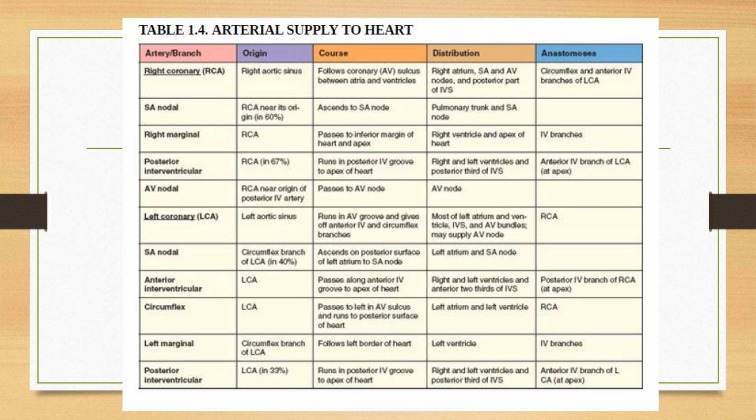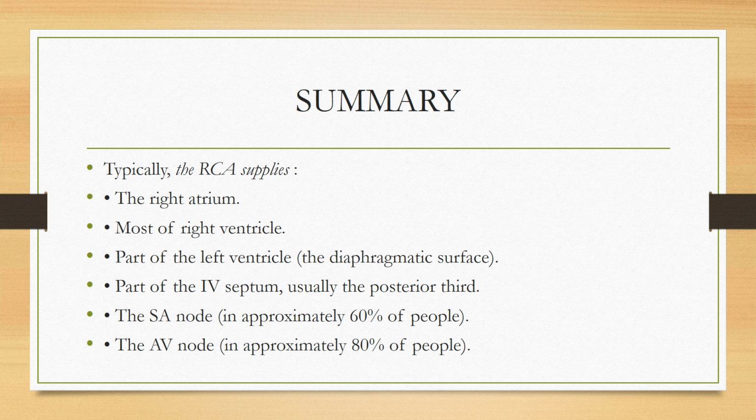So this was the summary of the branches of the right coronary artery and the left coronary artery. Here also they have written, it is summarized, it is from KLM. The right coronary artery will supply the right atrium, most of the right ventricle, part of the left ventricle, part of the IV septum, that is the posterior 1/3 part, then SA node in 60% and AV node in 80% of the individuals.